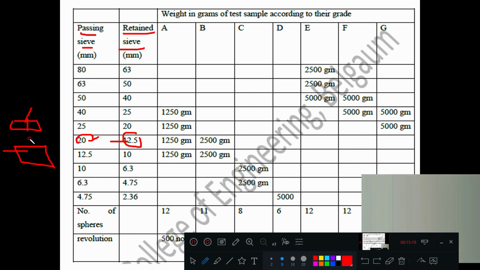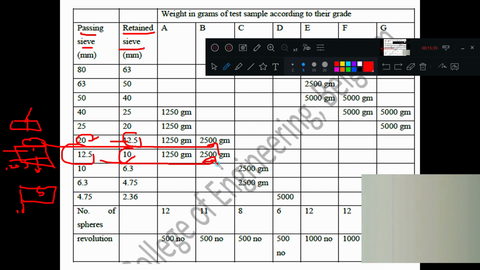That sample should be 2,500 grams. Next, another sample is passing 12.5 and retained on 10. That value should again be 2,500 grams, and adding both, the total is 5 kg.